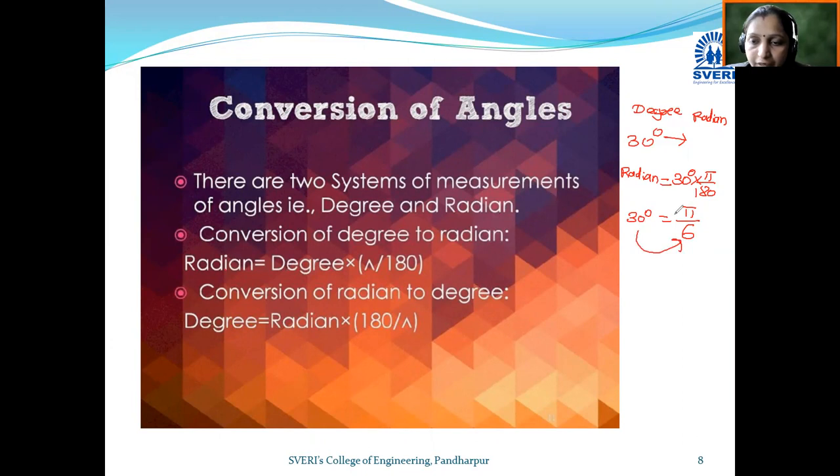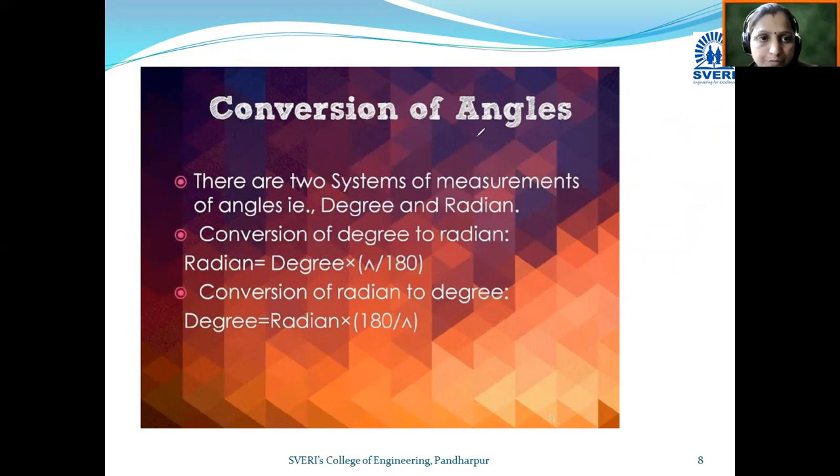So 30 degree in radian is pi upon 6 and pi upon 6 in degree is 30 degree. In this way we convert degree angle into radian and radian angle into degree by using these two conversion formulae. Okay, let's move towards the next.